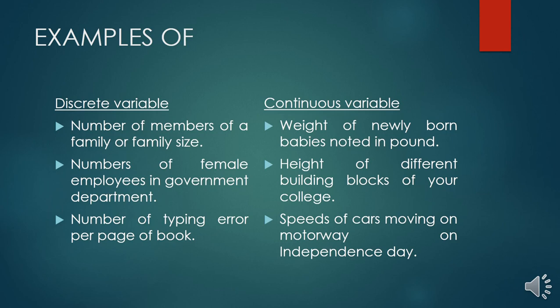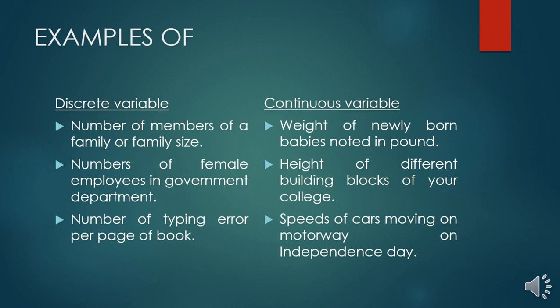In discrete variables, you are not finding a required numerical value, but in continuous variables you are finding numerical values. When I am discussing the number of members of a family or family size, I am not describing an actual number, but the weight of newly born babies noted in pounds definitely requires some numerical value.